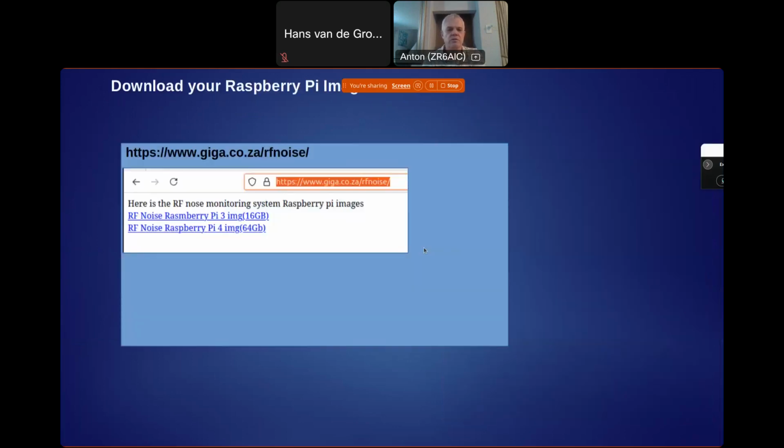These are the URLs where you can get the images to build your own noise monitoring system. It's www.giga.co.za/RF noise, and then you'll get the two links. I recommend the 64-gigabyte SD cards or bigger. Because in some cases where your internet connection would go down for maybe a day or two, we actually do store a lot of data on the SD card, and when it gets back onto the internet, it will start sending all that data again and then clear the SD card for you.